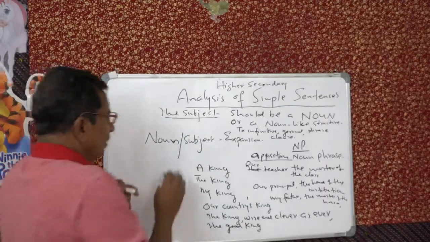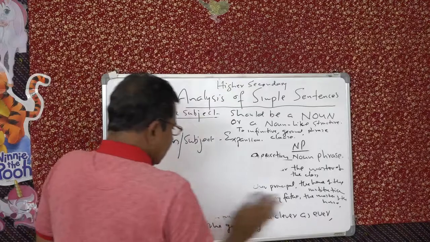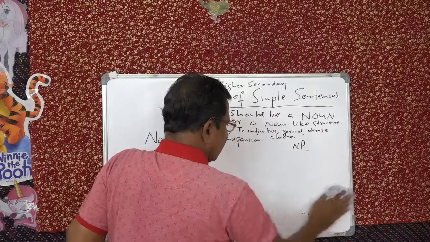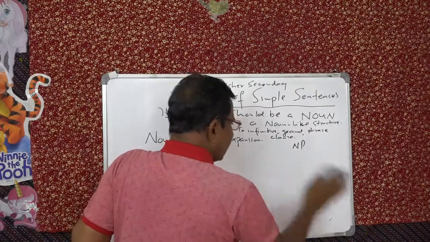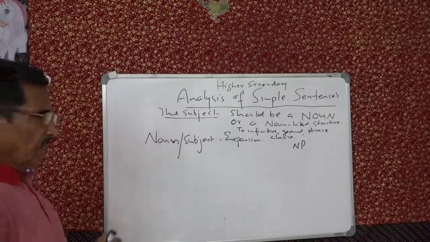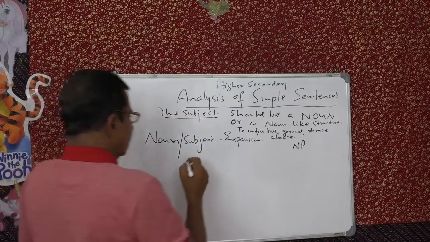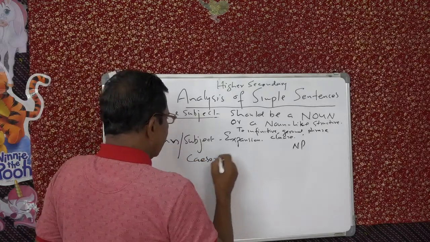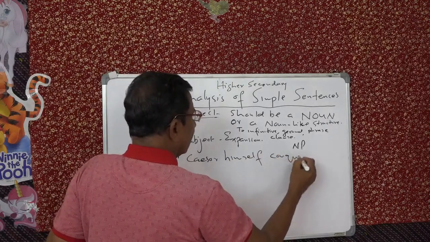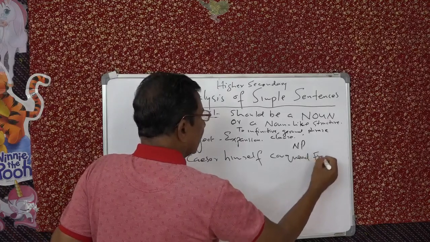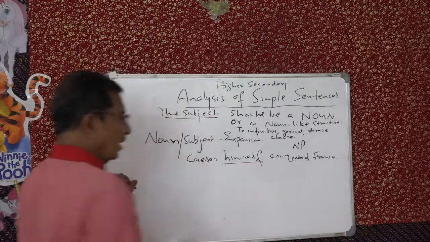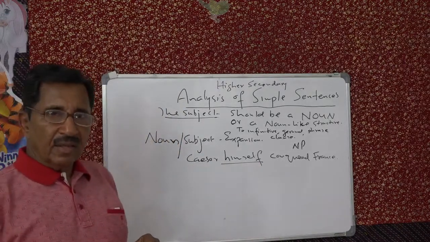Yes? So, there are hundreds of ways to expand a subject. Therefore, we call subjects noun phrases. Understand? Noun phrases. We can use the emphatic pronoun, as you see: Caesar himself conquered France. So Caesar himself, you are expanding that. Understand?